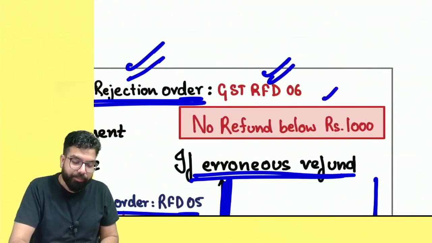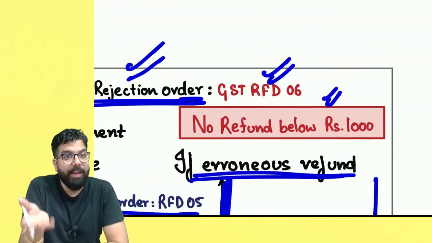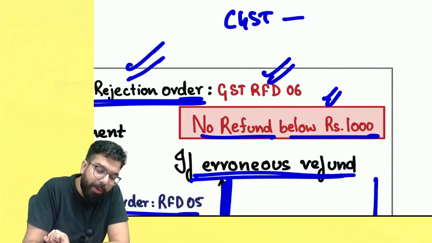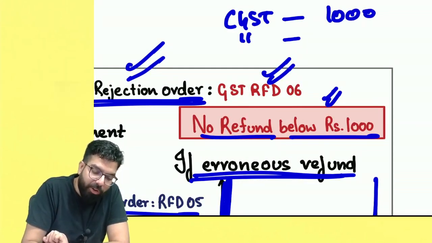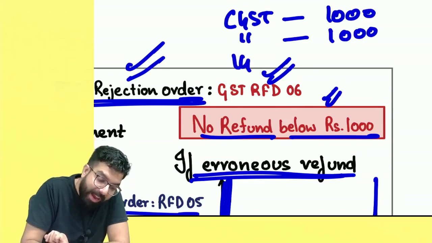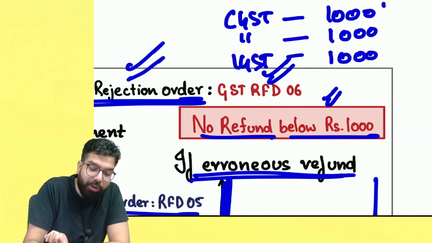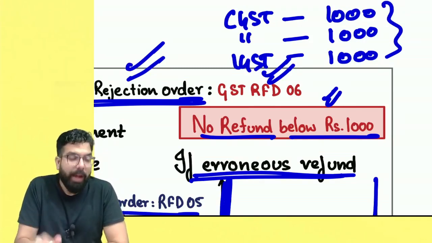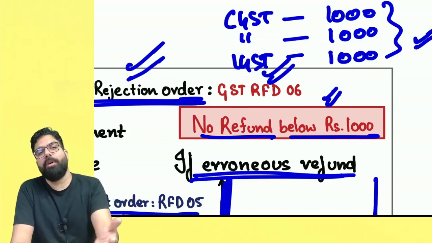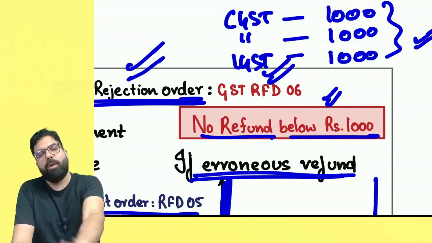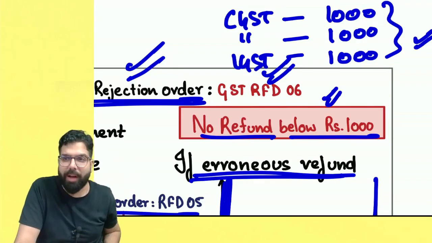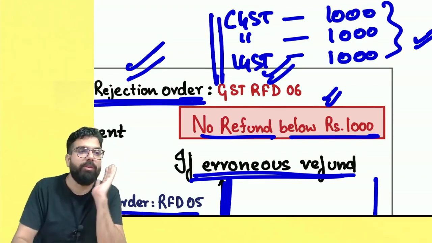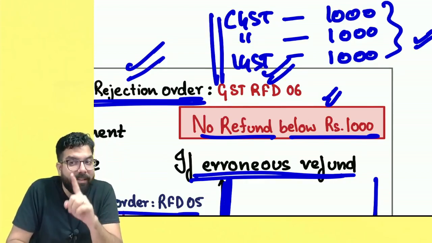Sir, what if I'm asking for a refund and the refund is less than 1000 rupees? They are telling no refund below rupees 1000. If it is CGST, below rupees 1000, no refund. SGST also, below rupees 1000, no refund. And IGST also, it is not 2000, it is 1000 only. And this is not applicable in case of the electronic cash ledger, because the e-cash ledger is your cash only. Whatever amount of refund you are asking, you can ask. But otherwise, at least rupees 1000 is the minimum amount for which you can ask for a refund. Under GST, the amount is 1000.